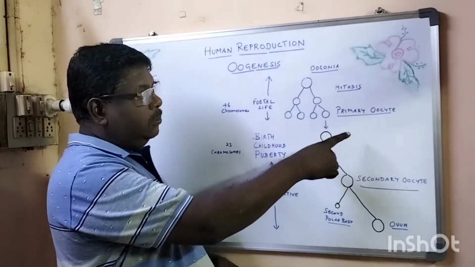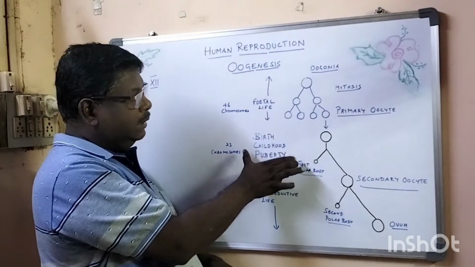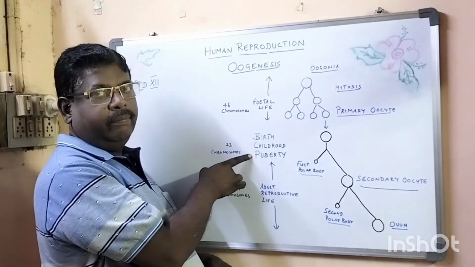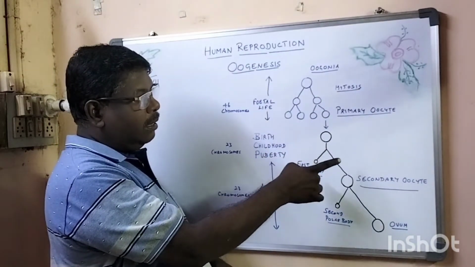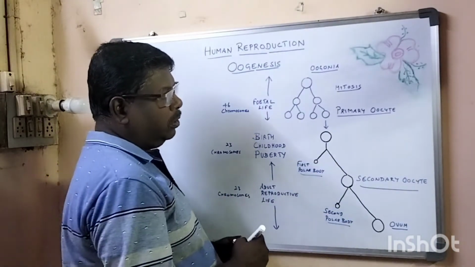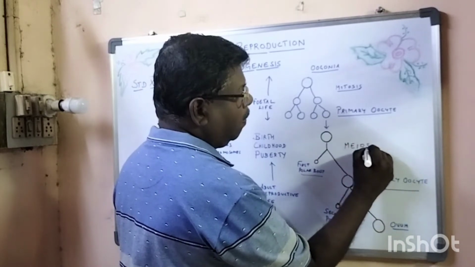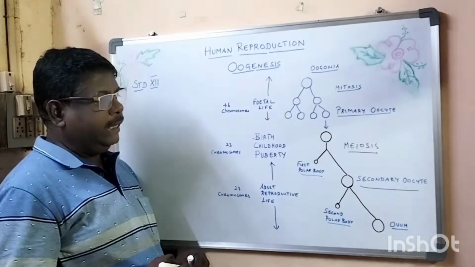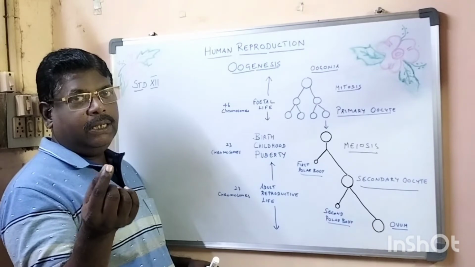From here, these stages will be right from birth, childhood, puberty. The primary oocyte undergoes first meiotic division to form a secondary oocyte, and also a very small rudimentary polar body.